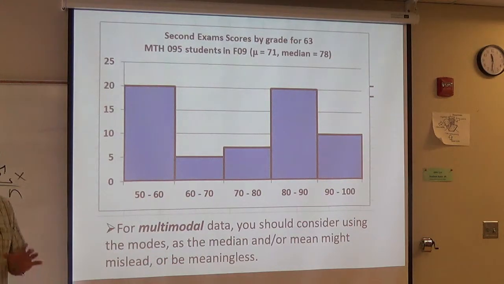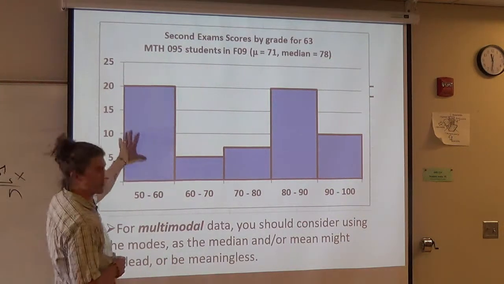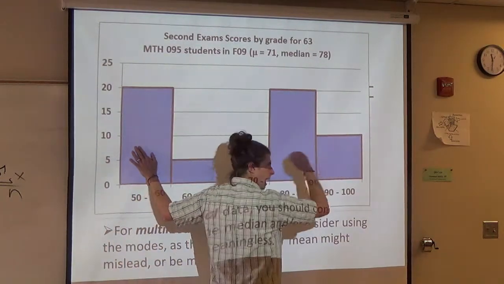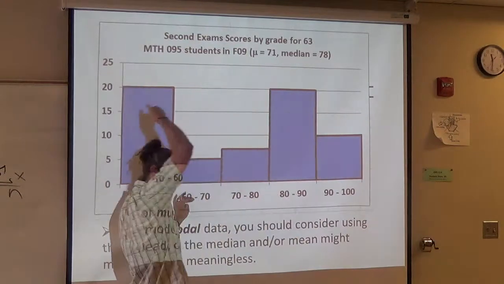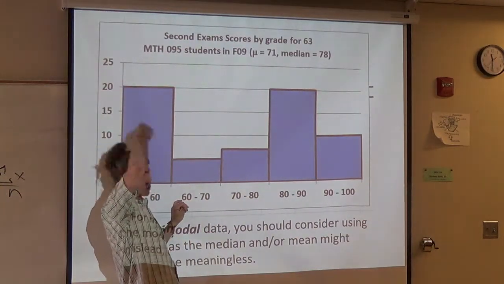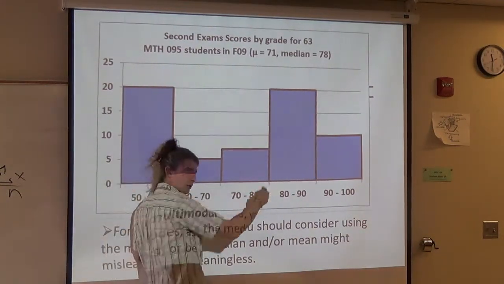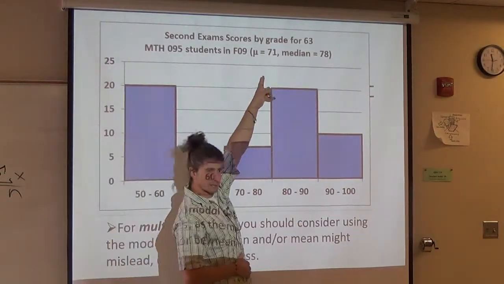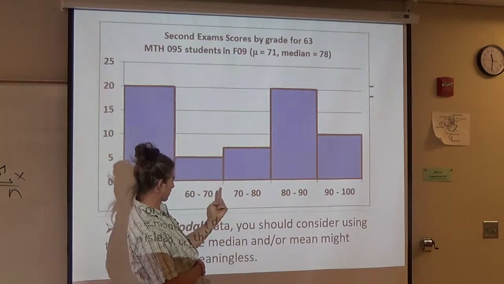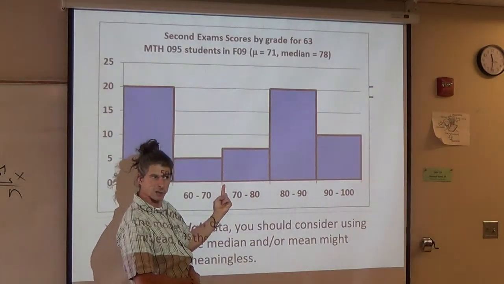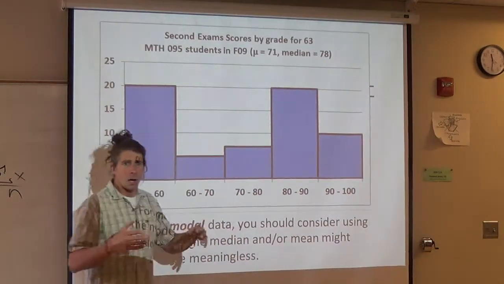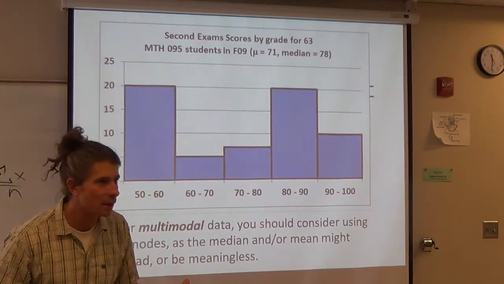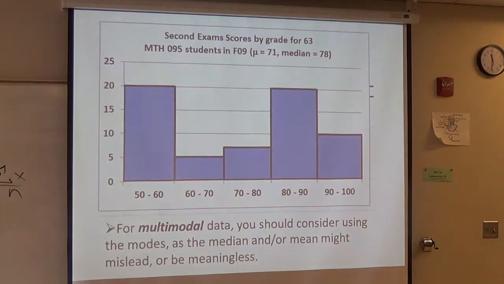Now the distributing bit is completely correct. If you take these crappy exam scores and take some of these really good ones and knock them down and give those points to these kids, then these kids are going to rise up and these kids are going to fall down. And if you do that until everybody has the same number of points, it's going to be a 71 average, which means it's right there, essentially. But should we use that as a description of what's commonly going on with this class? What is commonly going on with this class?